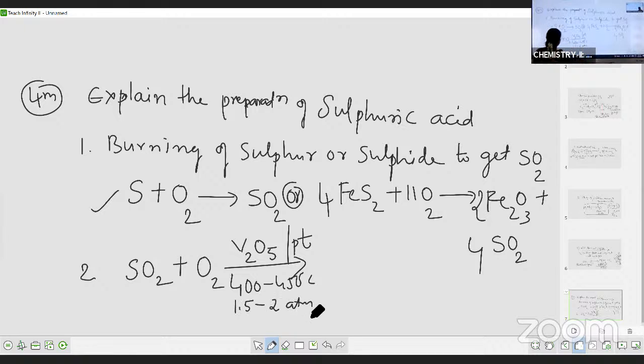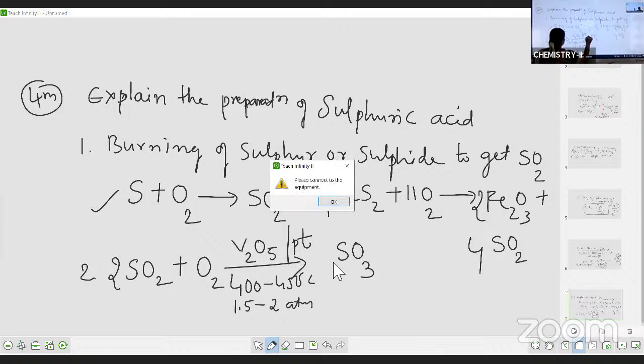So you will get SO3, sulfur trioxide. So 2 moles of SO2 gives 2 moles of SO3.